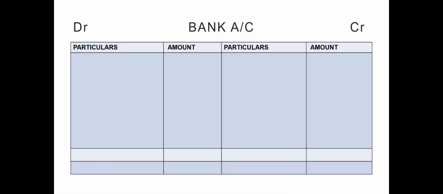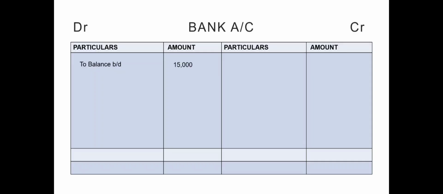Now here, when the capital accounts are adjusted in cash or bank, there is a need to prepare a bank account to find out the changes that have taken place in the bank. So first, in the bank account, we will bring down the balance from the old balance sheet, which will appear on the debit side as to balance brought down, that is 15,000. This is the amount which is given in the old balance sheet.